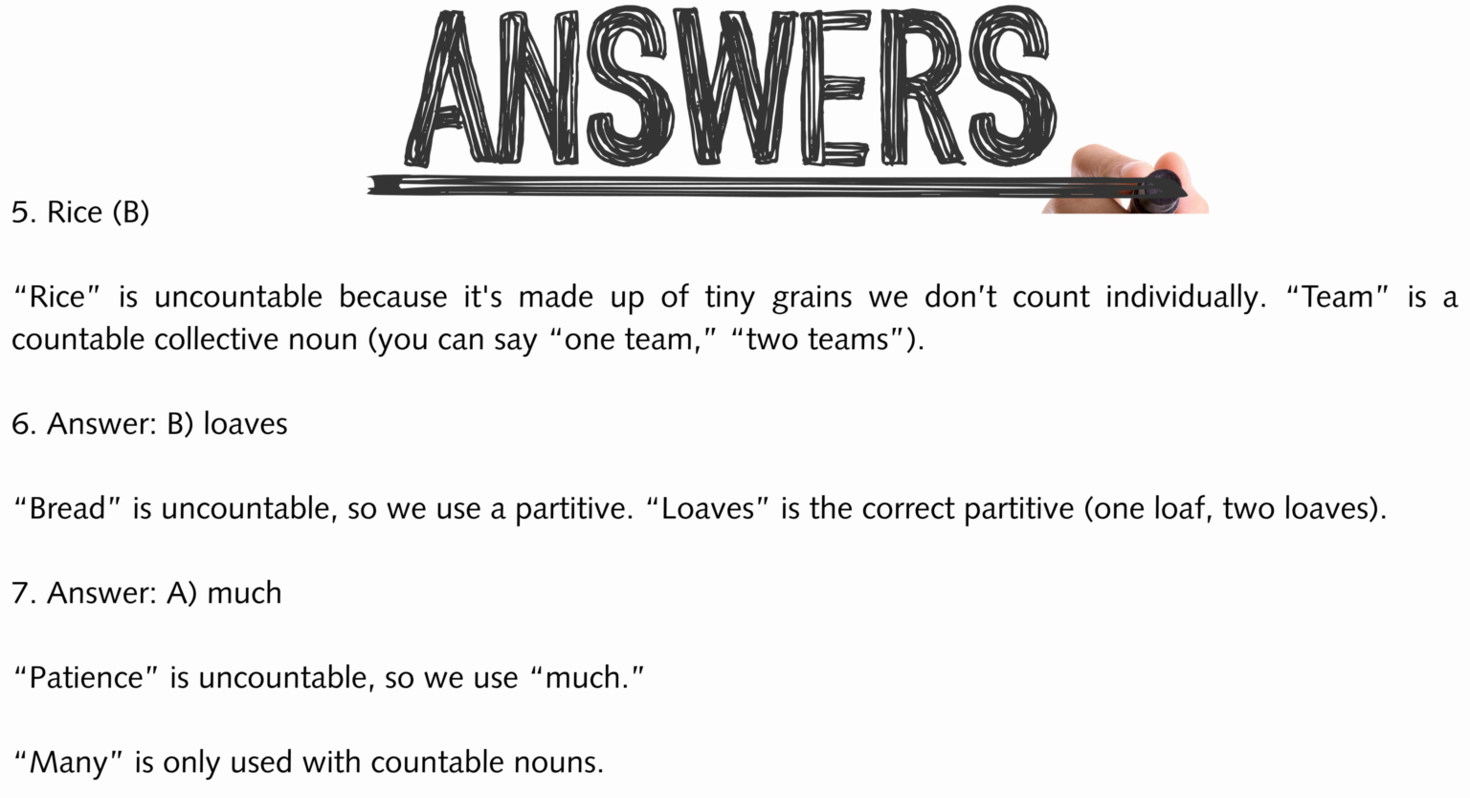5. Answer B. Rice is uncountable because it's made up of tiny grains we don't count individually. Team is a countable collective noun. You can say 1 team, 2 teams. 6. Answer B. Loaves. Bread is uncountable, so we use a partitive. Loaves is the correct partitive. 1 loaf, 2 loaves. 7. Answer A. Much. Patience is uncountable, so we use much. Many is only used with countable nouns.